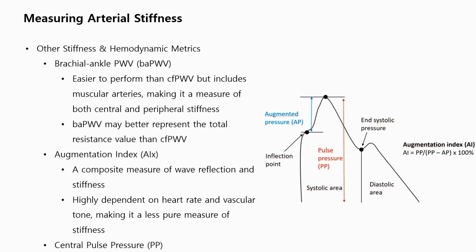Other indices include brachial-ankle pulse wave velocity, which is more convenient and easier to perform. So it's more practical, and other indices are the augmentation index and central pulse pressure. Among them, brachial-ankle pulse wave velocity is nowadays very easy to use. However, it has some limitations because it measures between the brachial and ankle, so it includes not only central but also peripheral stiffness. So brachial-ankle pulse wave velocity may better represent the total resistance of the vessels than carotid-femoral pulse wave velocity.